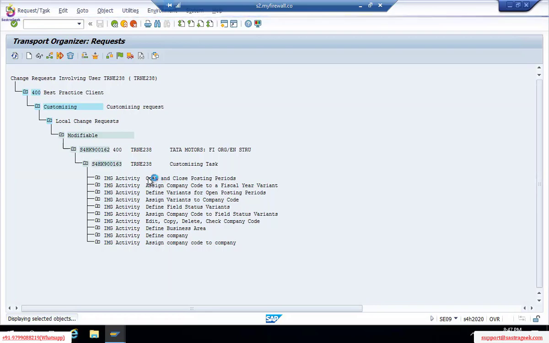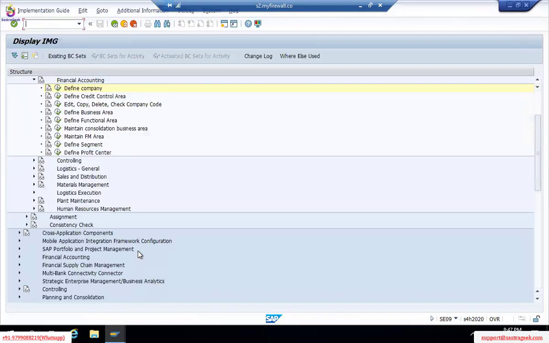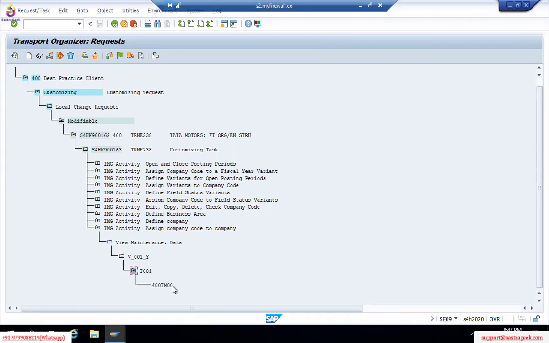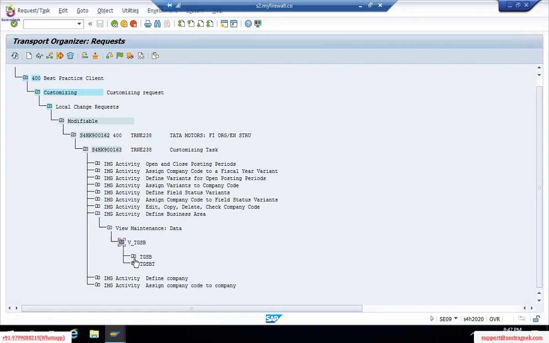If we create one more, it will be added. Click on the plus symbols and observe what we have done. This will give you the table name. These are the 3 business areas we created the other day.